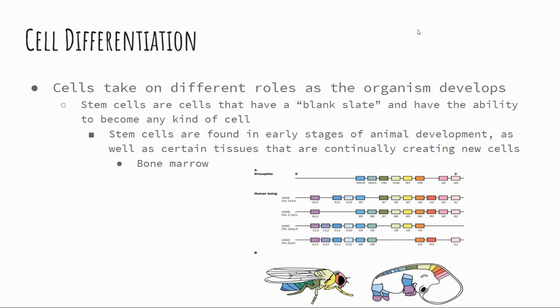Stem cells are cells that have a blank slate, so to speak, and the ability to become any kind of cell. Stem cells are found in early stages of animal development, as well as certain tissues that are continually creating new cells. So, even say in you right now, bone marrow is an example of stem cells. Okay, new cells are being produced right now within your body.